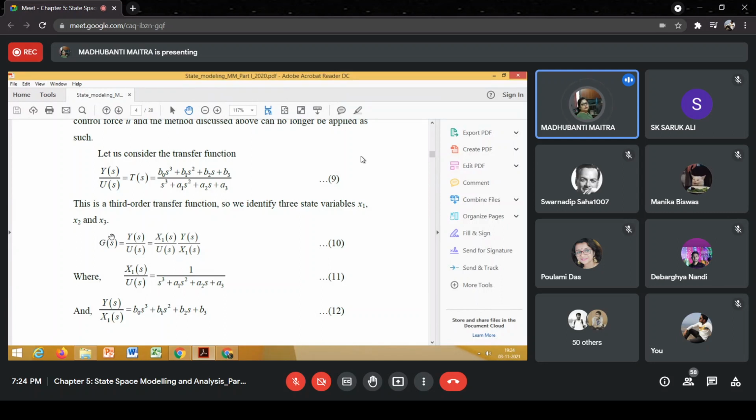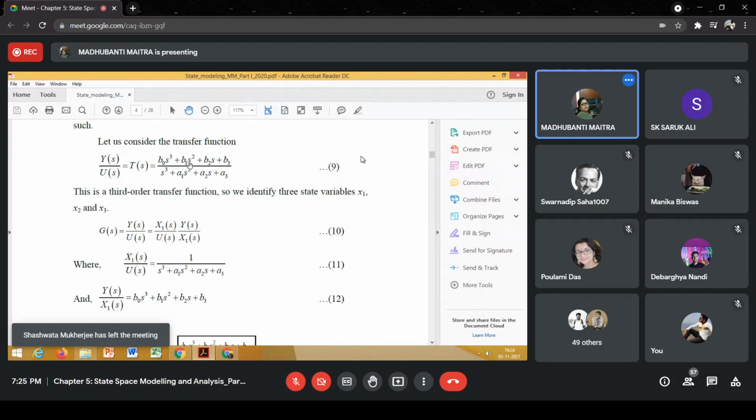Now this G(s) is actually a typo, it should be T(s). Actually we are considering the closed loop transfer function of the system, so in place of G(s) we should write T(s). T(s) is Y(s) by U(s), output by input, in the transform domain.